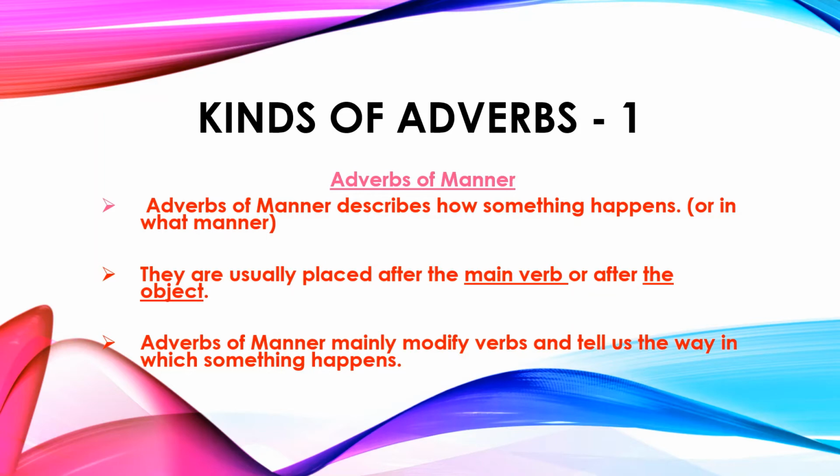Adverbs of manner are usually placed after the main verb or after the object, because we ask the question to the verb, so it is always placed after the verb or sometimes it comes after the object. Adverbs of manner mainly modify verbs and tell us the way in which something happens. It always describes the verb, and in what way it happens is told by adverbs of manner.